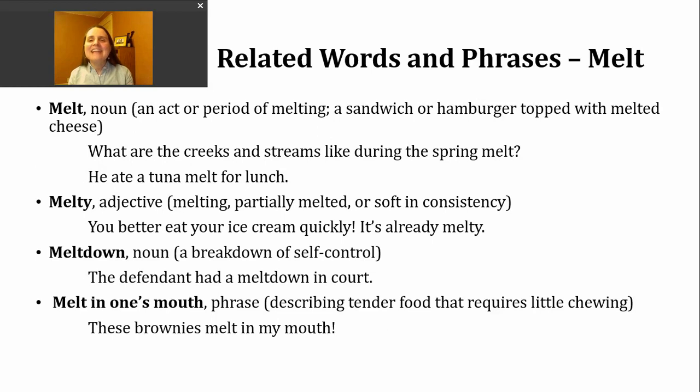The last thing we're going to look at is the phrase to melt in one's mouth. So this is a compliment usually, and it's used to talk about food. So we are describing some food that is so tender that you barely have to chew it. So the idea is just the heat or the warmth of your mouth causes it to melt. So here's an example. These brownies melt in my mouth. So you're generally going to see a possessive adjective right before mouth. Either my, his, her, their mouth, etc.